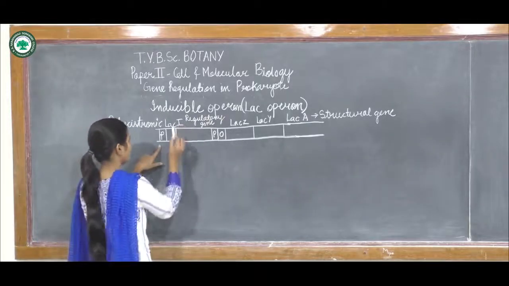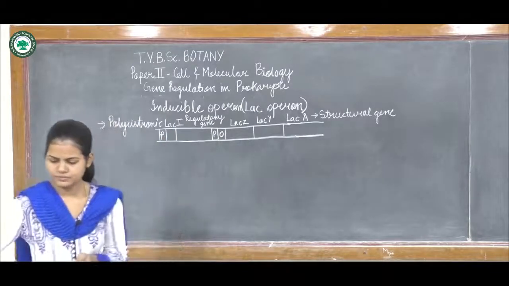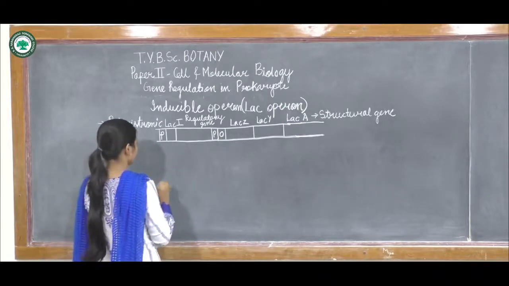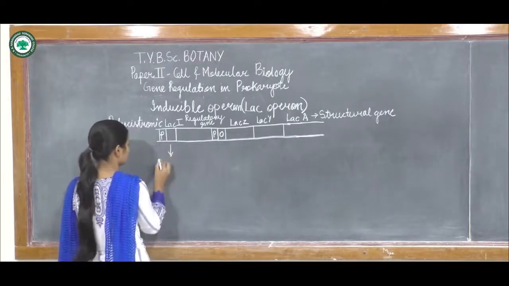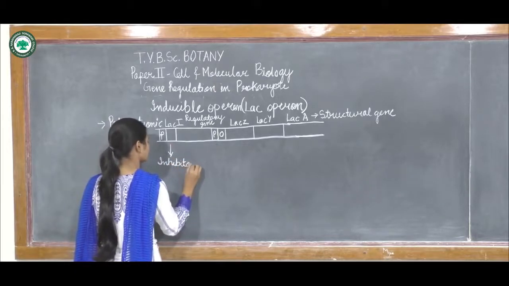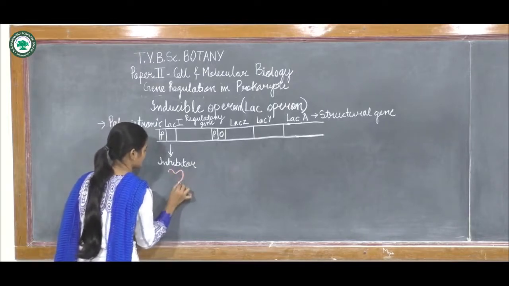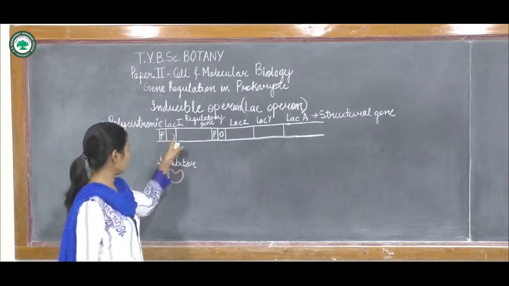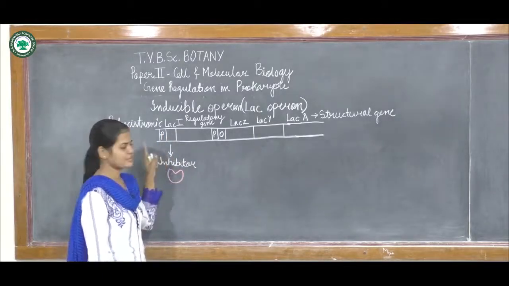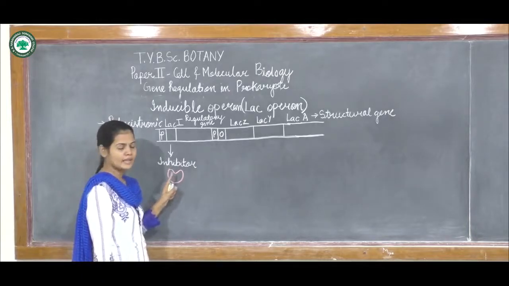This lac-I is an inhibitor. The promoter of this lac-I, after transcription, will produce a protein which acts as an inhibitor.